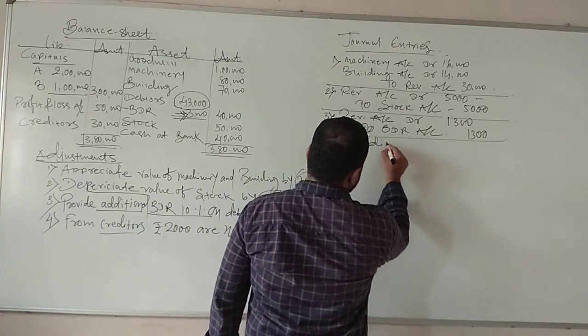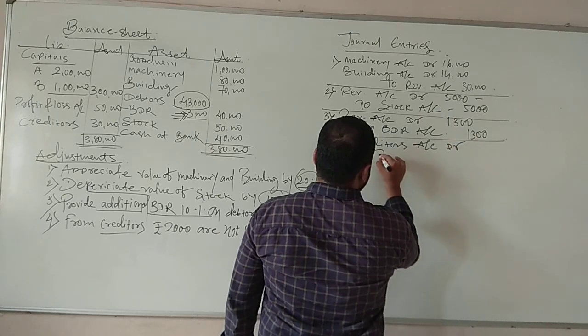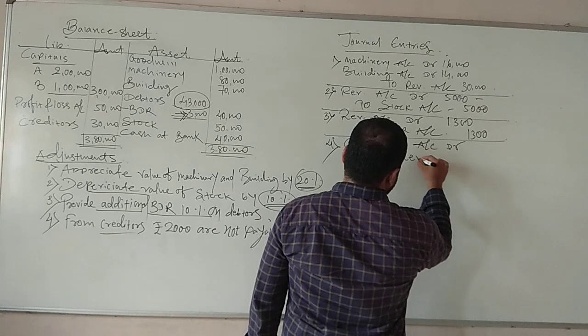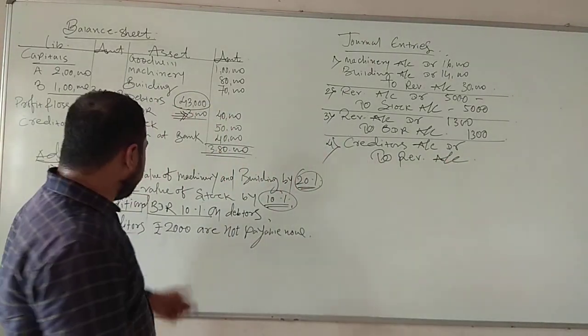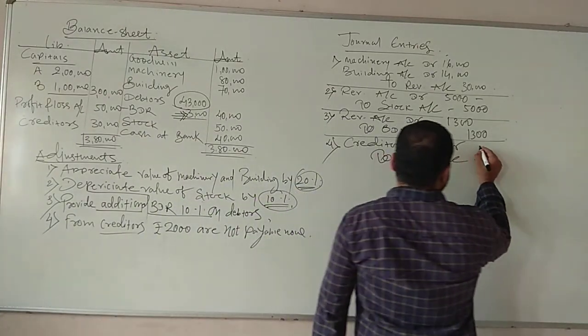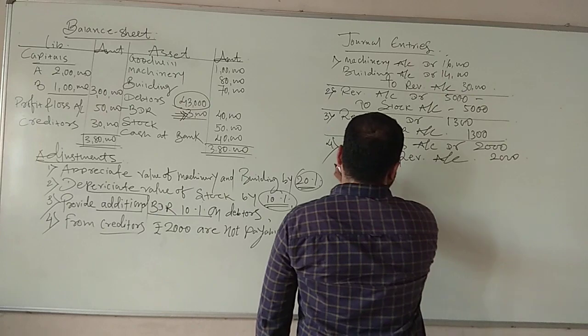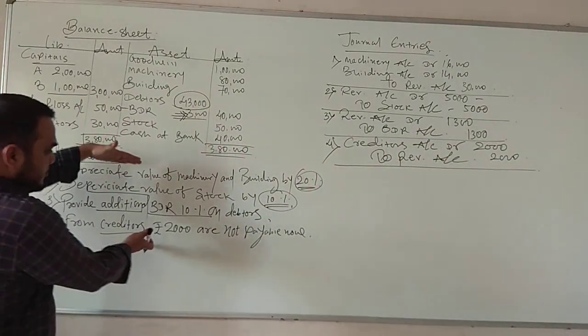Creditors account debit to revaluation account. Students, what will be the value? 2,000. So the 4th entry is over. Now all the adjustments are over.